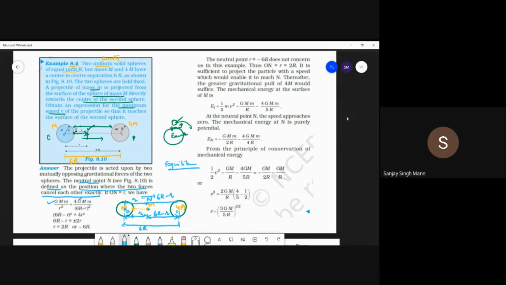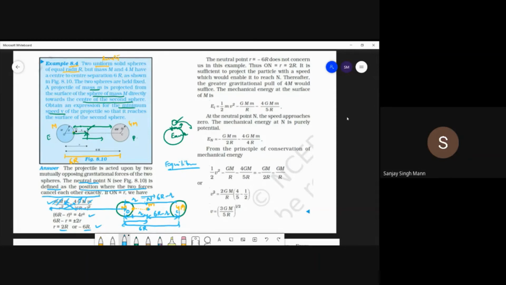Now this G will cancel out. This capital M will cancel out. This small m will cancel out. And this will go to this side, and this r square to this side. So we get this, and we calculate the value. So we get 2 values of r. So there will be 2 neutral points. Of course, there will be 2 neutral points. One will be at 2r, and another will be at minus 6r. So it means, taking this as the origin, there will be one more point, which is at distance minus 6r.